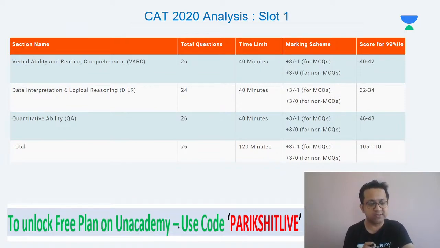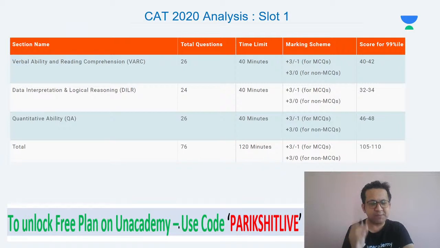Many a time you know this. Same happens with LRDI. Could I solve the caselet or could not? I did not solve the caselet. You solve the caselet, you get all of them correct, and you know that the 6 questions are correct or 4 questions in the set are correct. You can't say the same for VRC.